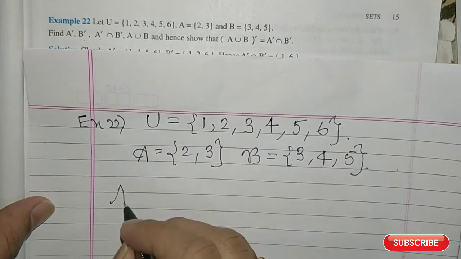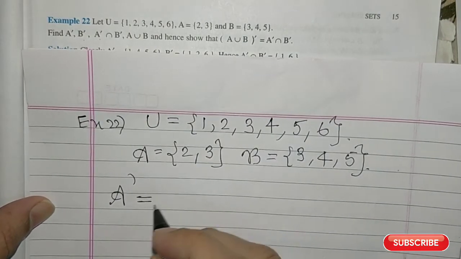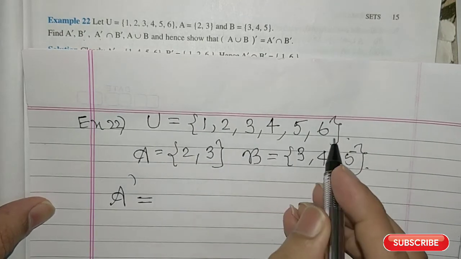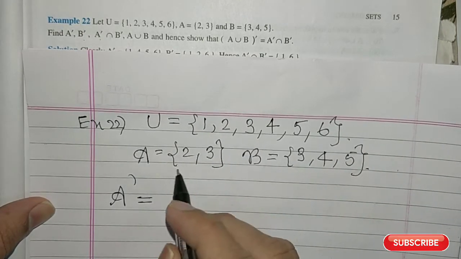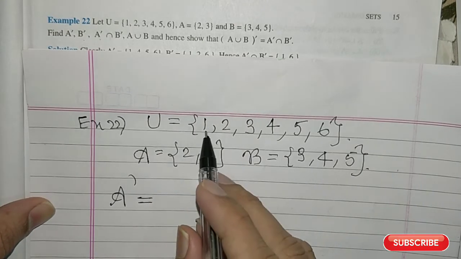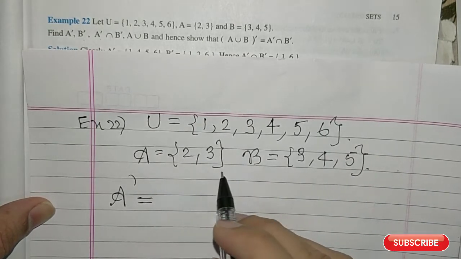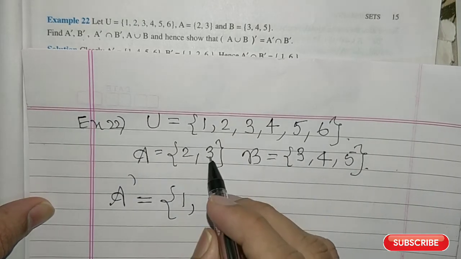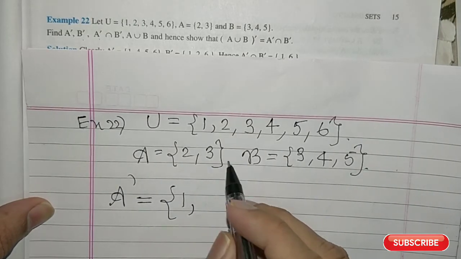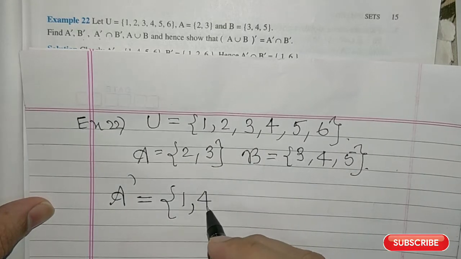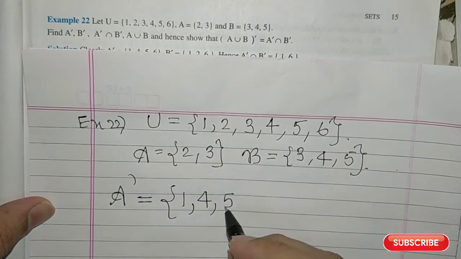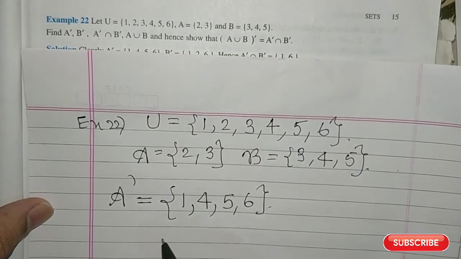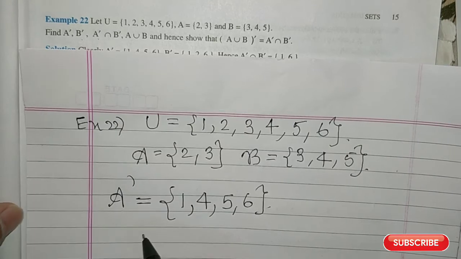A complement will be all the elements from the universal set which are not in the set A. 1, then 2 and 3 are there in the set A, then next will be 4, then 5, then 6. So A complement will be 1, 4, 5, 6.